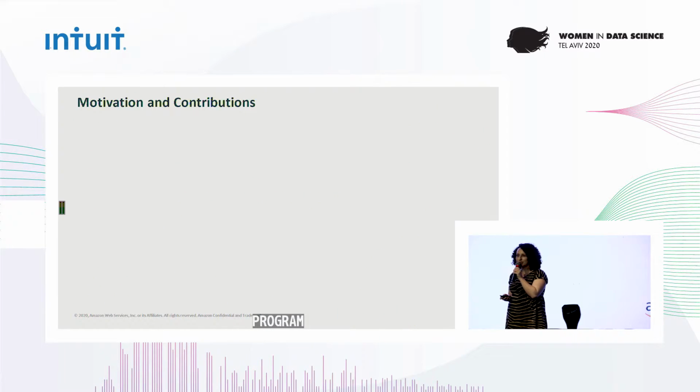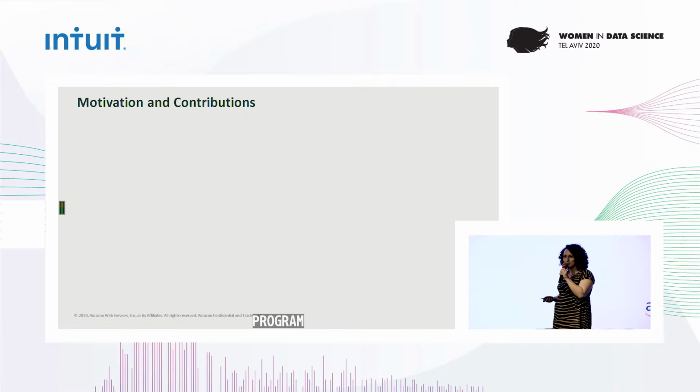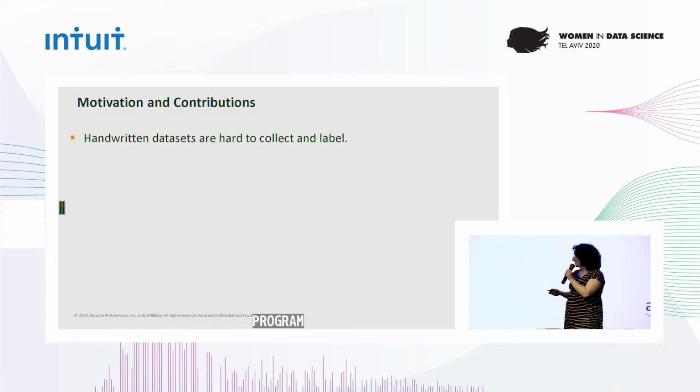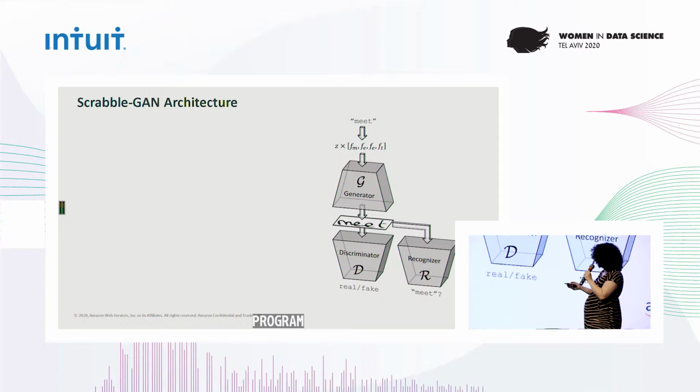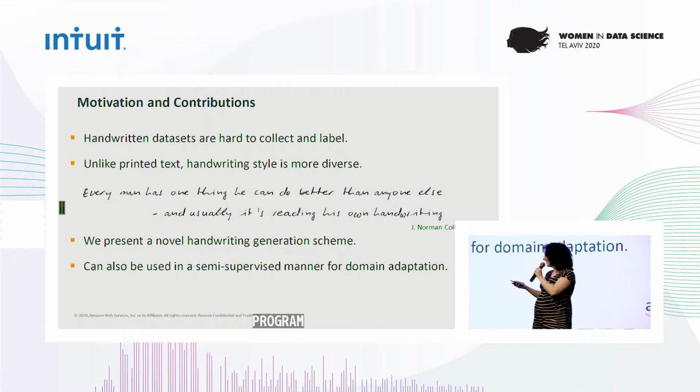So the main motivation for the project was handwriting recognition. Handwriting recognition is a very challenging problem, especially dataset-wise. The problem is that unlike printed text, handwriting is much harder to get and to label, because in printed text, we can simply use the fonts we have in our computer to generate as many images as we want. But handwriting has much more diverse styles. And also you have the connectivity between the characters that you can't really simulate well in a computer.